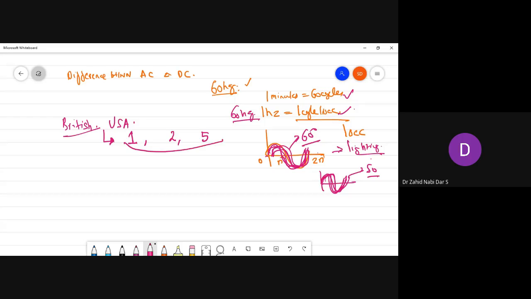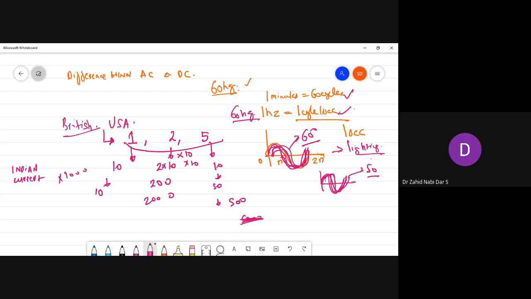This is their multiplication ratio. Even in Indian currency, if you look today also, you have 1 into 10, that is 10 rupees. You get 2 into 10, 20 rupees. 200 into 10, you will even get 2000. Here also you get 5 into 10, which is 50, 5 into 100, 500. You can even get 5000, no problem, if he wishes, he can create it. And 1 into 1000, 1000.